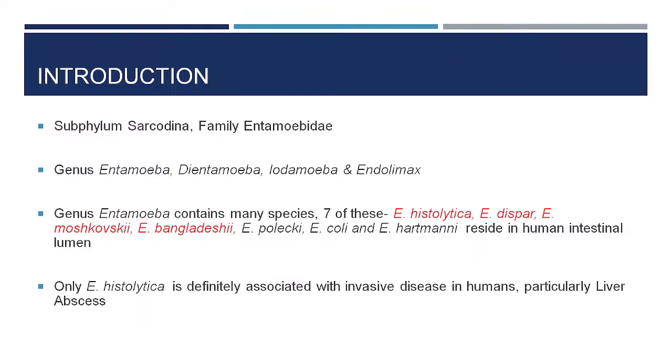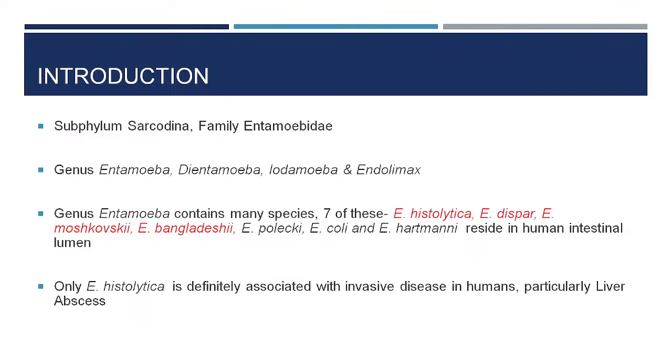These are found in the stool, in the intestine, and most of them are considered commensal and non-pathogenic. Even within Entamoeba, the pathogenic potential lies only with Entamoeba histolytica and Entamoeba moshkovskii. Another new entrant is Entamoeba bangladeshi, which is not proven to be a pathogenic one. Entamoeba histolytica broadly, we have already covered the intestinal manifestation.